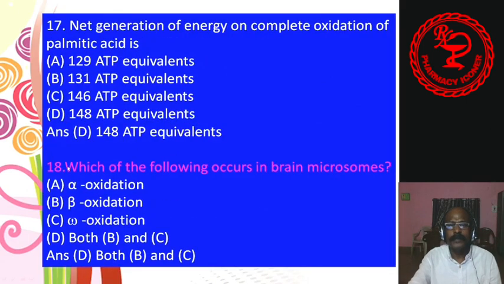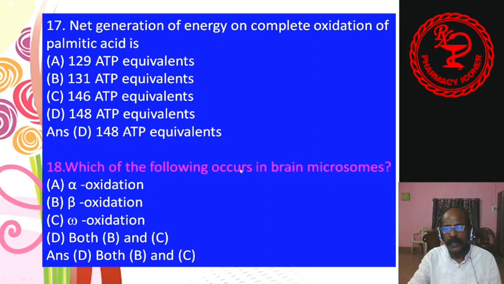17. Net generation of energy on complete oxidation of palmitic acid, very important question. 129 ATP equivalents, 131 ATP equivalents, 146 ATP equivalents, 148 ATP equivalents. Number D, 148 ATP equivalents. So net generation of energy on complete oxidation of palmitic acid, 140 ATP will be formed.